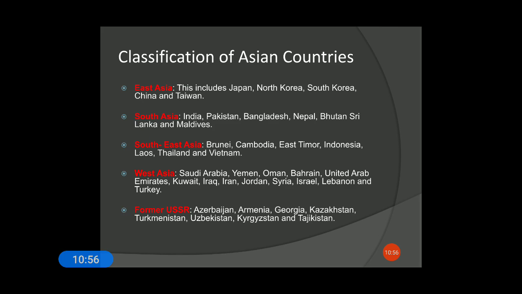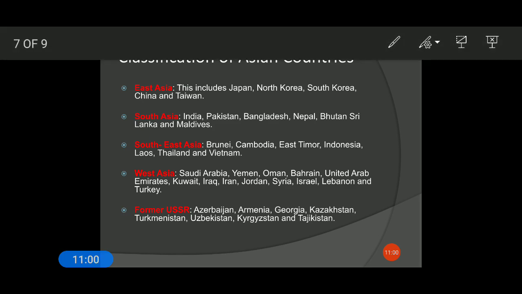East Asia: the countries that lie in East Asia are Japan, North Korea, South Korea, China, and Taiwan. Once again, let me repeat it.